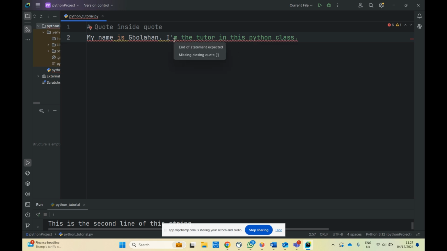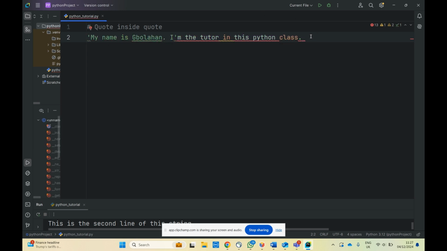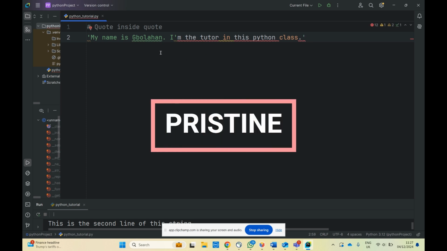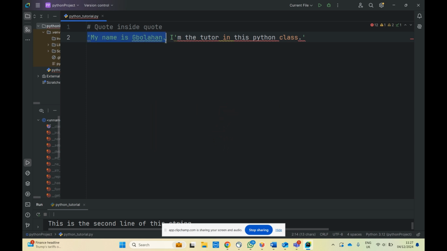because the IDE, PyCharm in this case, notice we are trying to create a string, but from here to here it doesn't recognize. For example, let's say we put this one in single quote and that one is single quote. PyCharm became confused. All it recognizes is this string, and starting from here, starting from the "I am" up to class, it doesn't recognize it. How do we solve this issue?